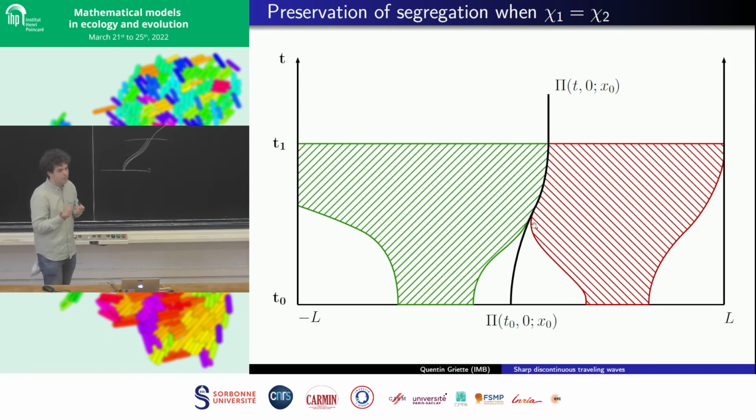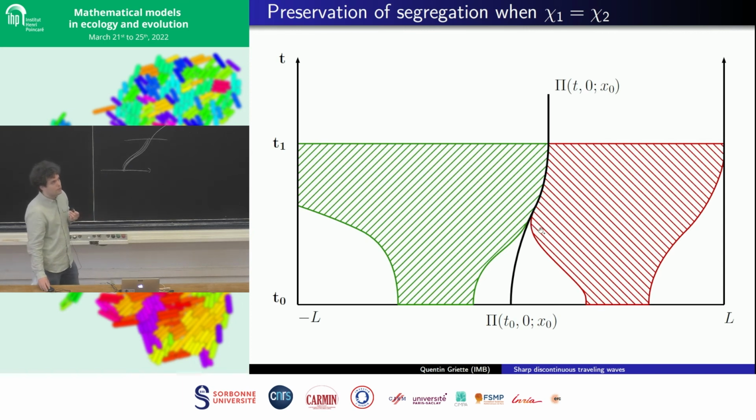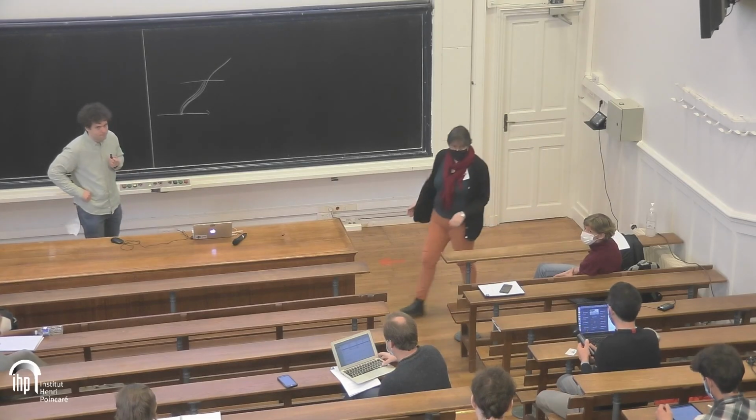So the interface is something that is not really well defined in a way. What you could probably study is the way this kind of separation is moving, but I'm afraid it's difficult to write a single equation to describe these dynamics. Okay, thank you.